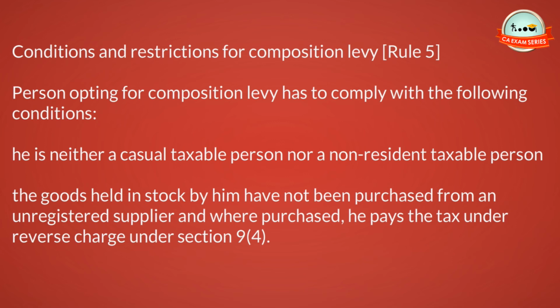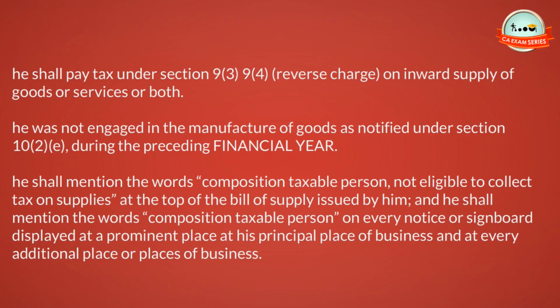Conditions and restrictions for composition levy, Rule 5. Person opting for composition levy has to comply with the following conditions. He is neither a casual taxable person nor a non-resident taxable person. The goods held in stock by him have not been purchased from an unregistered supplier, and where purchased, he pays the tax under reverse charge under Section 9(4). He shall pay tax under Section 9(3) and 9(4), reverse charge, on inward supply of goods or services or both. He was not engaged in the manufacture of goods as notified under Section 10(2)(e), during the preceding financial year.